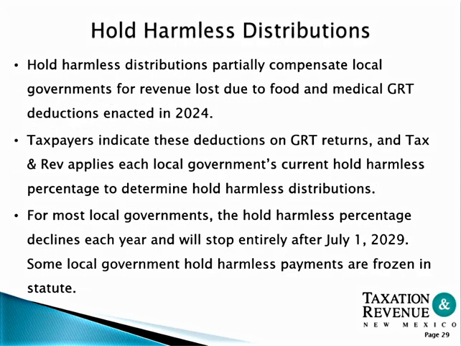Hold harmless distributions. Hold harmless distributions partially compensate local governments for revenue lost due to food and medical deductions enacted in 2024. The taxpayers indicate these deductions on the GRT return, and Taxation and Revenue applies each local government's current hold harmless percentage to determine the hold harmless distribution. For most local governments, the hold harmless percentage declines each year and will stop entirely after July 1st of 2029. Some local government hold harmless payments are frozen in statute.